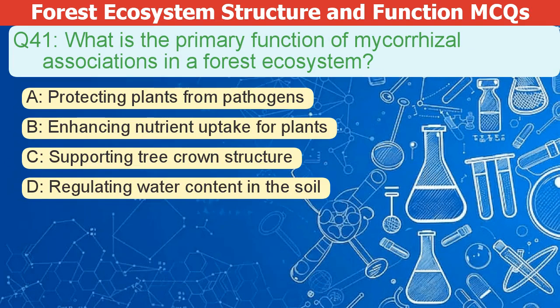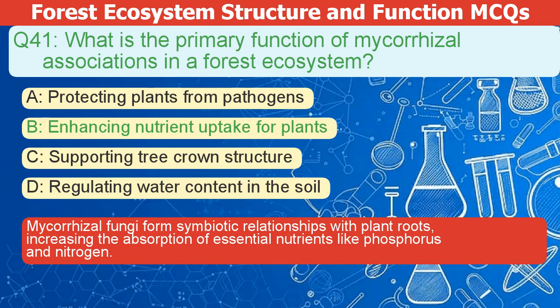What is the primary function of mycorrhizal associations in a forest ecosystem? A. Protecting plants from pathogens. B. Enhancing nutrient uptake for plants. C. Supporting tree crown structure. D. Regulating water content in the soil.